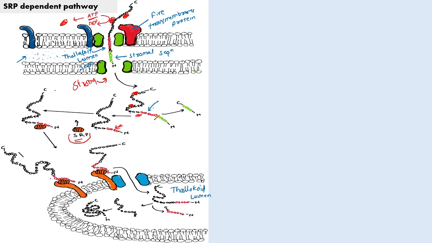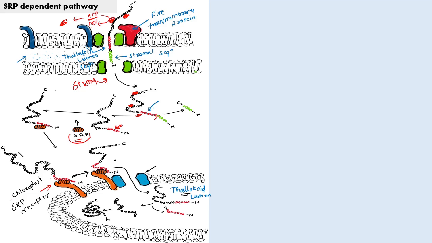After that, the thylakoid protein and SRP complex reaches the SRP receptor. So this is the chloroplast SRP receptor. Then this SRP receptor translocates towards the translocon of the thylakoid membrane, and after that the overall protein or polypeptide chain enters the thylakoid lumen.